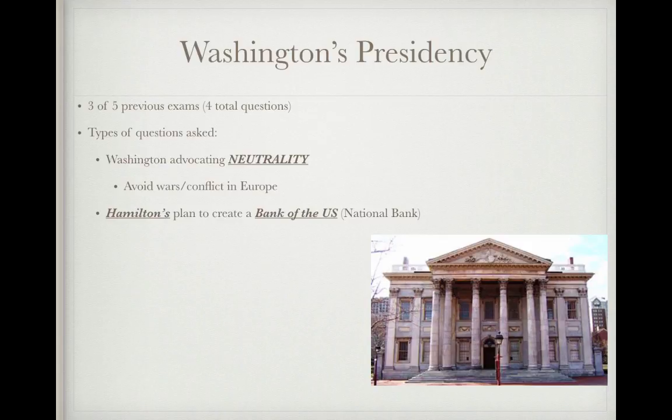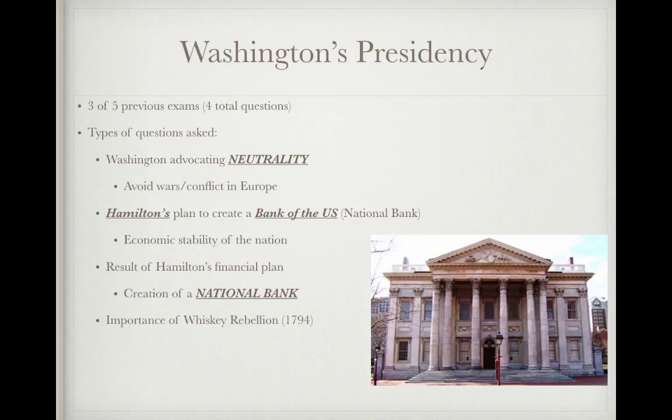He wanted the government to create a bank. And the answer is going to be something about improving the economy of the nation. When you see Alexander Hamilton, you are to think economy, improving the economy or the national bank. What was the result of Hamilton's financial plan? That was another question, and your answer is going to be a creation of a national bank. So when you see Alexander Hamilton, you're to think national bank or economic stability.